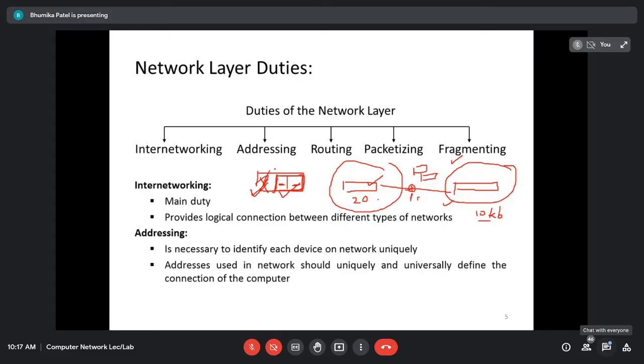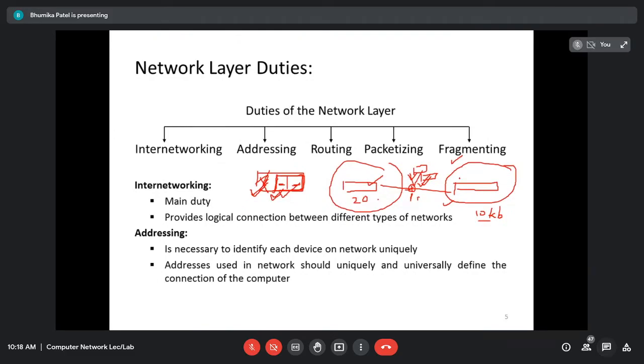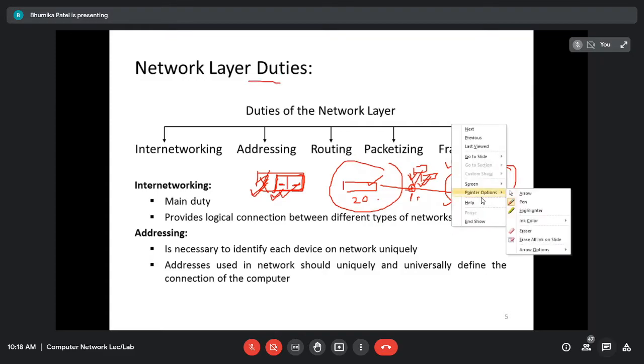Now this router is going to assign this source and destination address to each and every small packet that we have divided. So that is called the encapsulation again. What we are doing is adding this information into each and every packet. All of you getting what I'm saying? Yes, ma'am. Right? So that is called the encapsulation, and the process of dividing this packet is called the fragmentation. So that is also the duty of the network layer. Fragmentation is also the duty of the network layer.